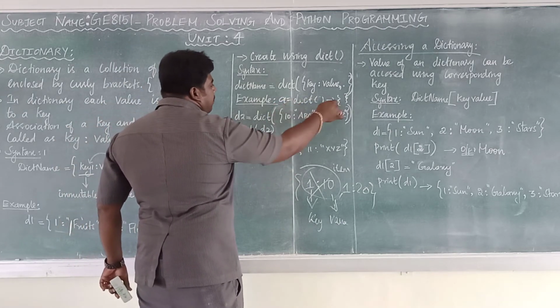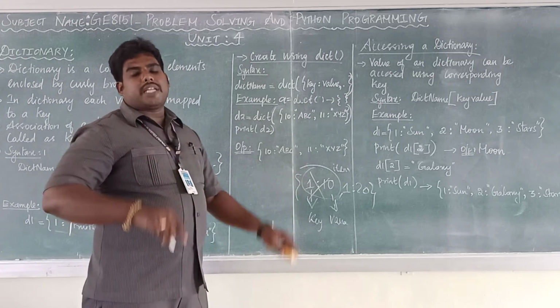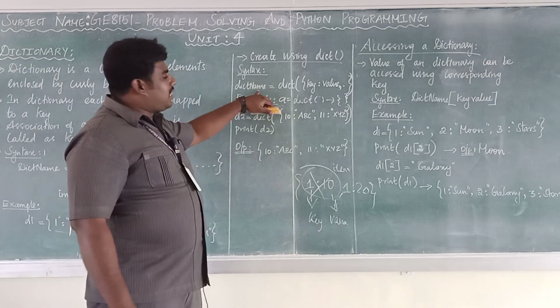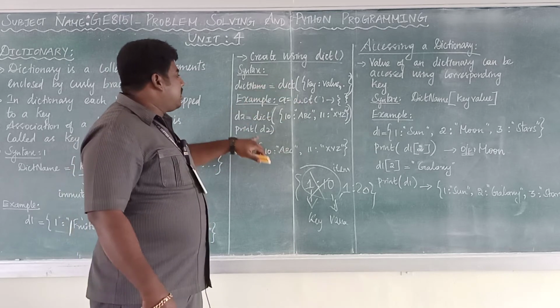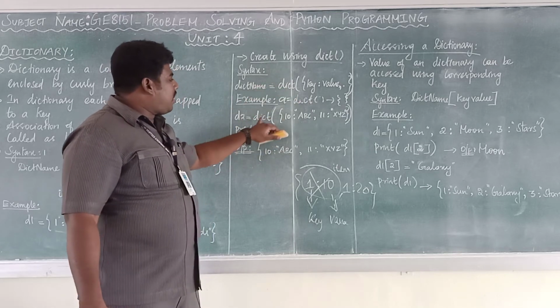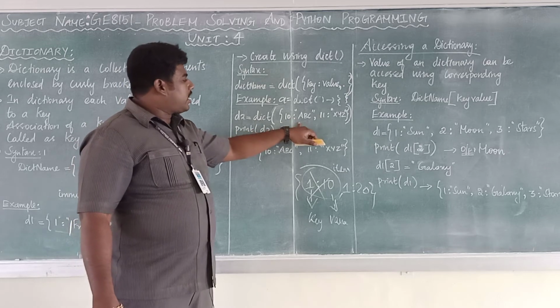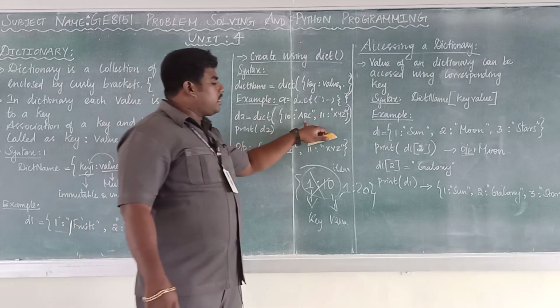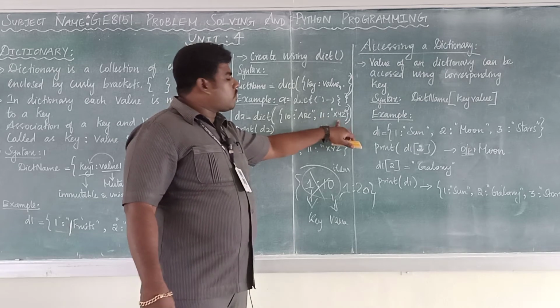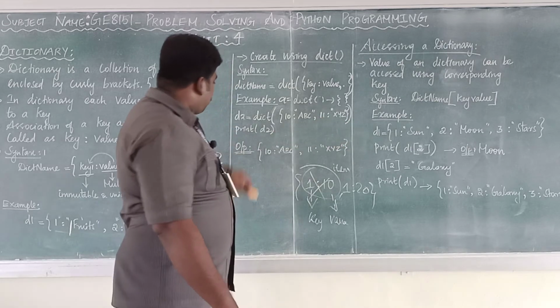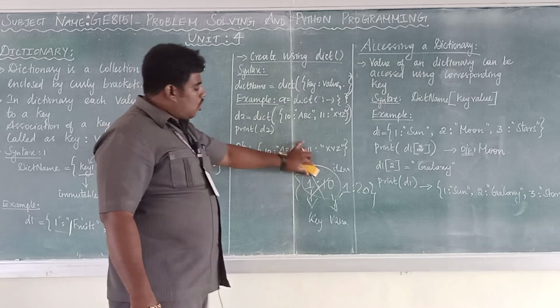If you print A, you will get an empty dictionary. So using the predefined function we can create the dictionary. See D2 equals dict of curly brace 10:ABC, where 10 is the key and ABC is the value, comma, 11 is the key and XY is the value. If you print D2, you will get the output like this.